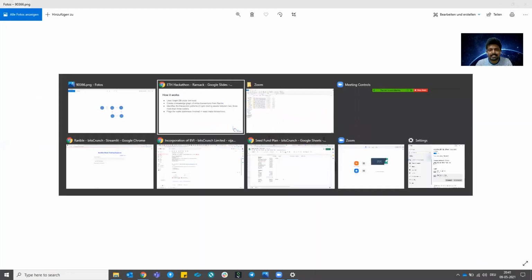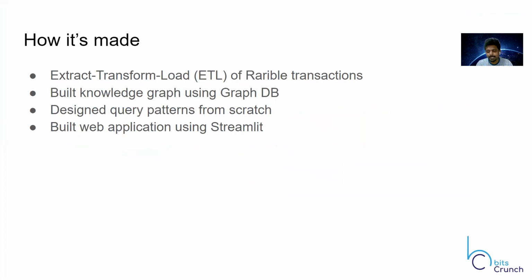We have also built a simple web application. But what's at the back end? Basically, we do the ETL of Rarible transactions. We build the knowledge graph using GraphDB, and we then design query patterns. Our approach is a novel approach, which is more robust in finding multiple patterns. It's not just about finding a couple of patterns and then throwing it out, boom, not like that. We have a more robust querying pattern that finds a lot of complex wash trade patterns.